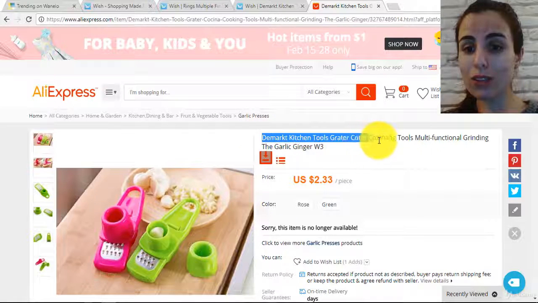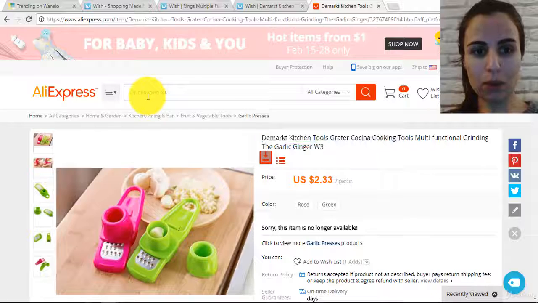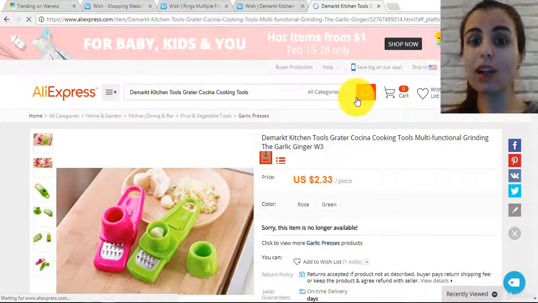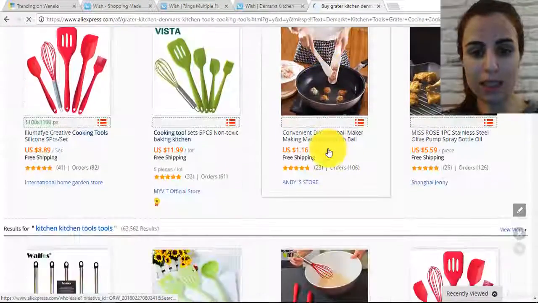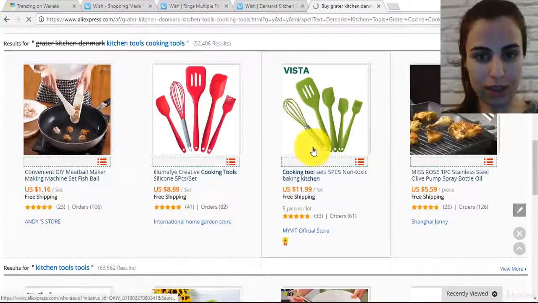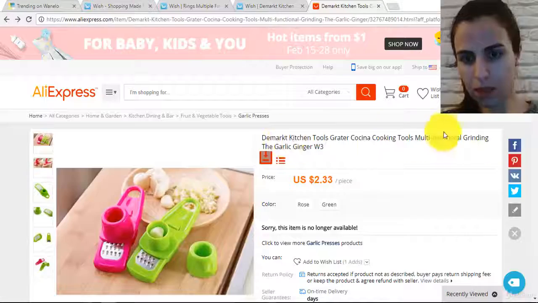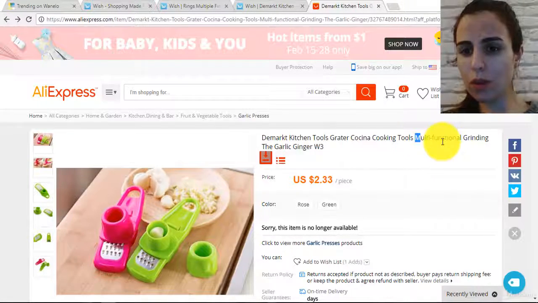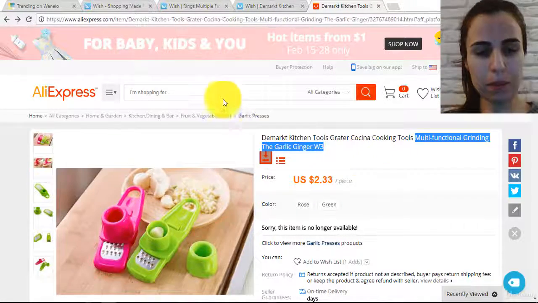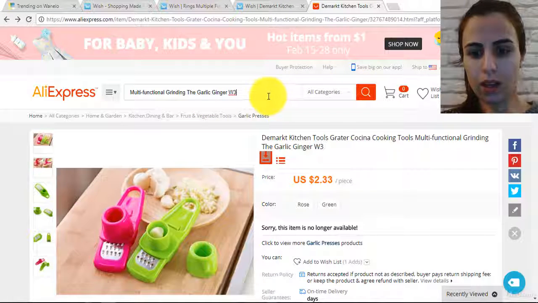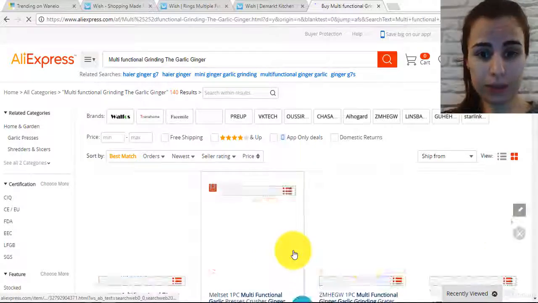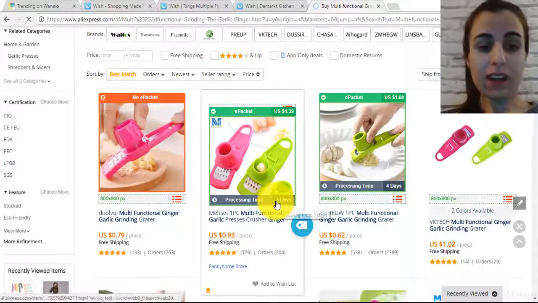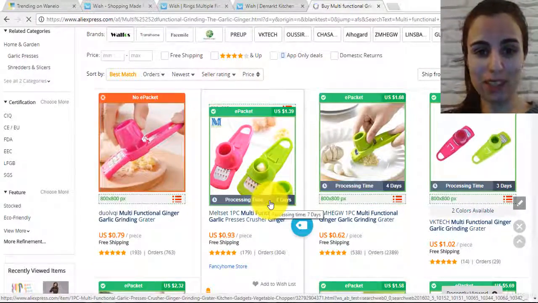I'm going again to search Google for this item now on AliExpress. Maybe I will find it on another supplier store where it will still be available. No, it's not available. I'm not finding it here. I'm going to try to search with different words, like this one, for example. I'm going to try to find this item on another supplier. So here you can find many of these items.